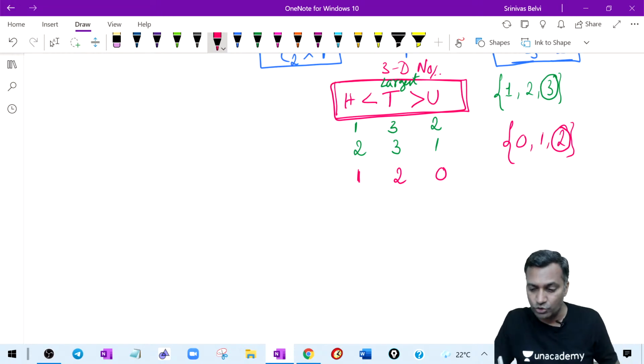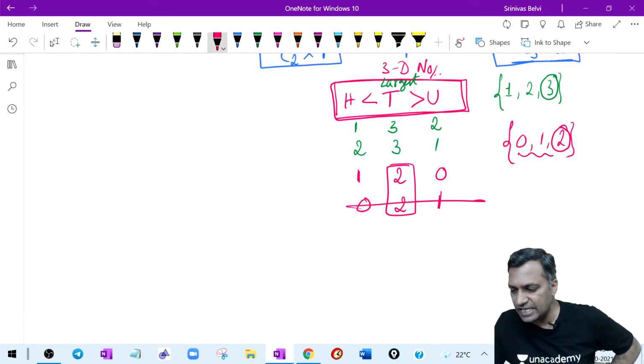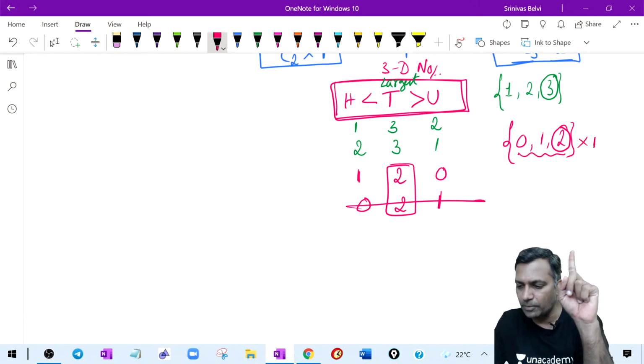0, 1 and 0. Now she can't say that, sir, 2 will continue to be here, I will write 0 this side, 1 this side. No, nothing doing. If she gives me a 0 case, only one number can be formed. If it is a non-zero case, 2 numbers can be formed.